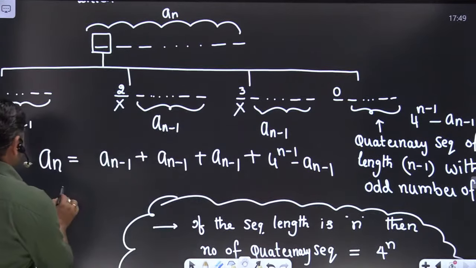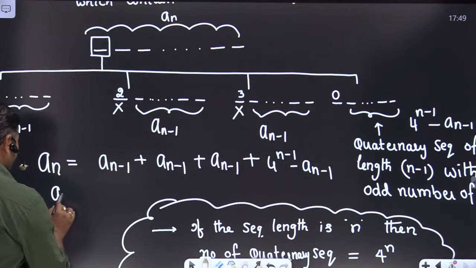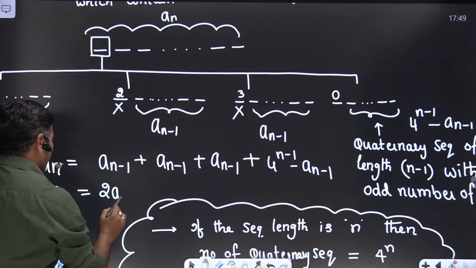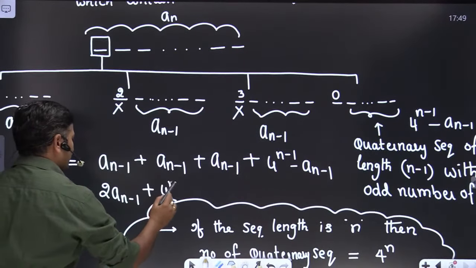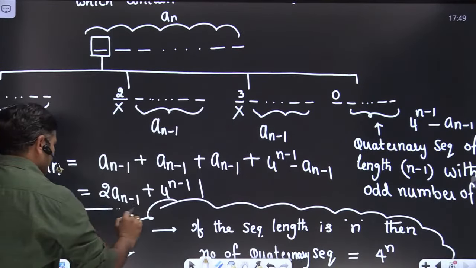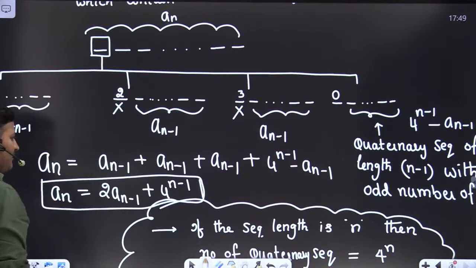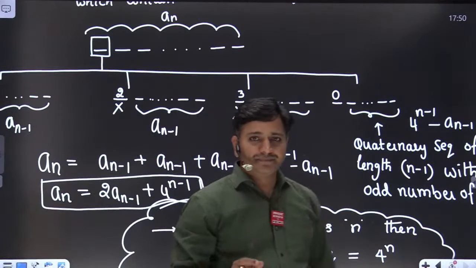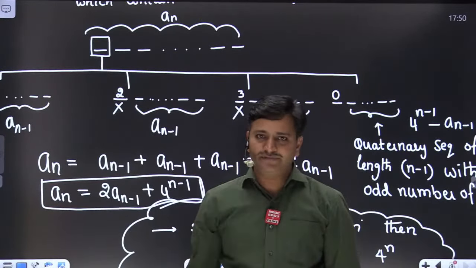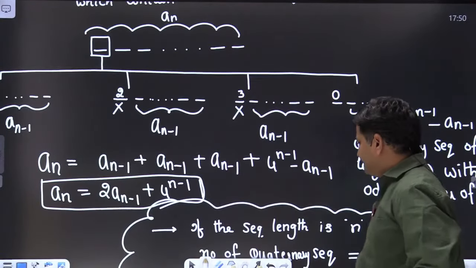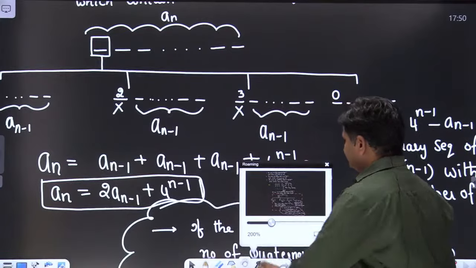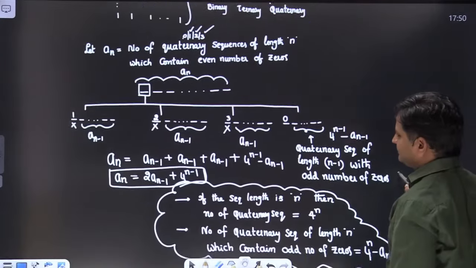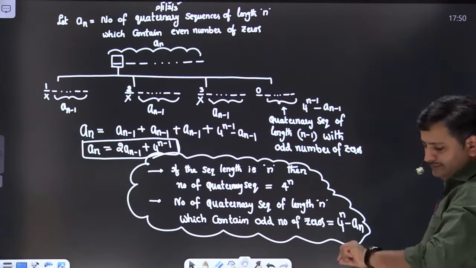By simplifying this we will get an equals 1, 2, 3, here these two get cancelled, so 2 times an minus 1 plus 4 to the power of n minus 1. That's all friends. If you could understand this concept clearly, you can easily solve any problem based on this model. 2 into an minus 1 plus 4 to the power of n minus 1. Now apply the same logic for binary sequences, for ternary sequences as well. Okay, we will discuss that also. We will discuss that problem also friends.